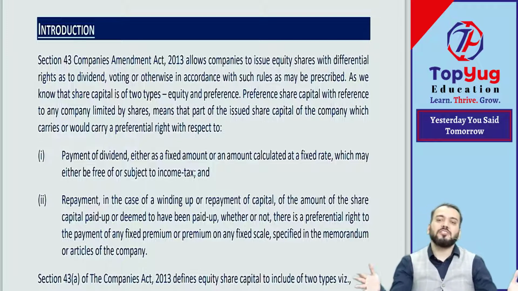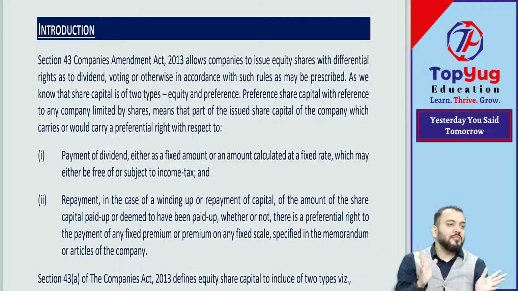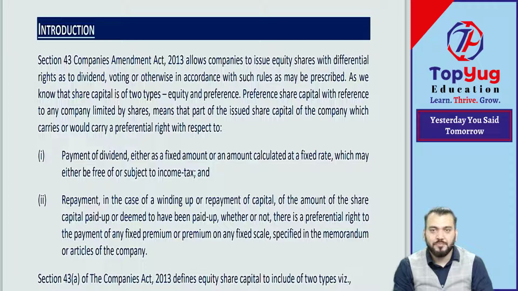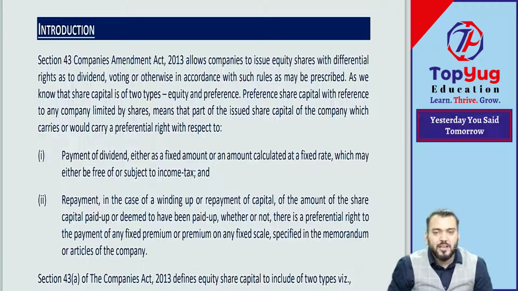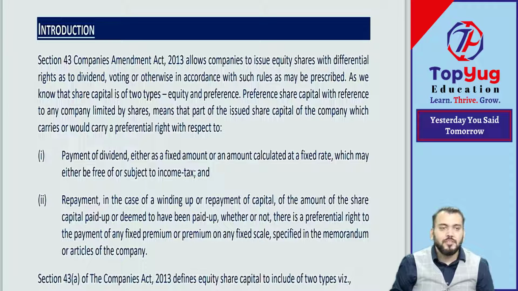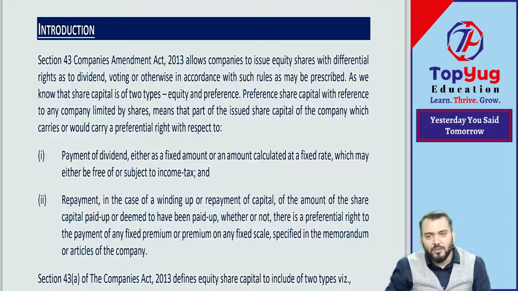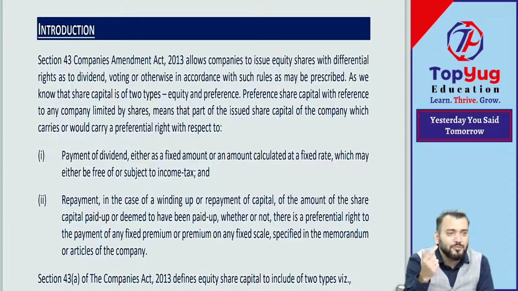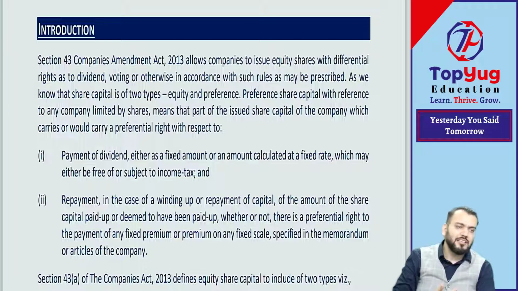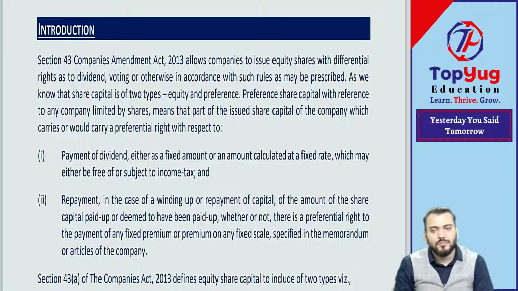So suppose we started one company. I started one company, I asked you to provide funds. So can I say whatever right I will have, that much right you will also have? Means suppose for 1 share I am getting a dividend of 10%, so you will also get a dividend of 10% only. And if for one share I get one vote, then for 1 share you will also get one voting right. Correct. So normally shares are issued with the same voting right and same dividend right.